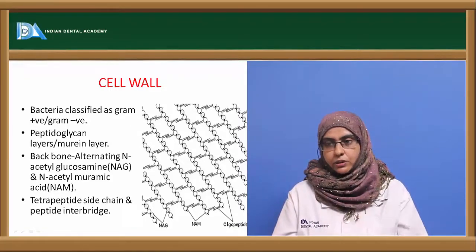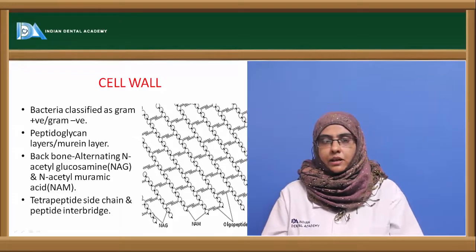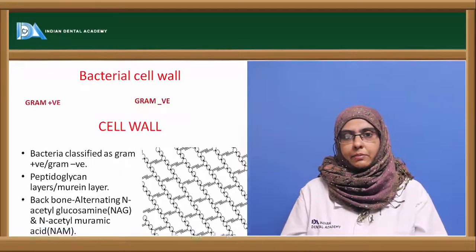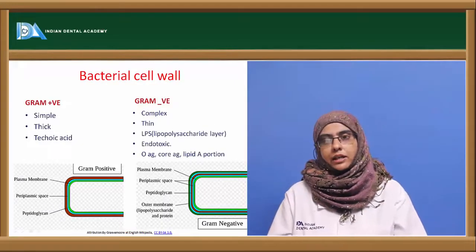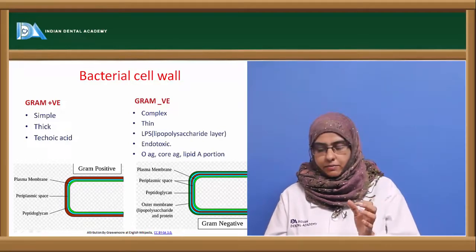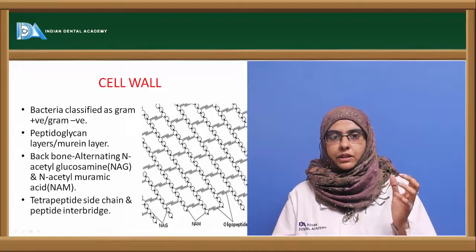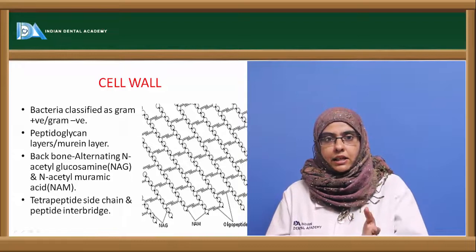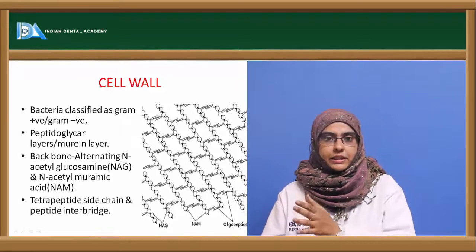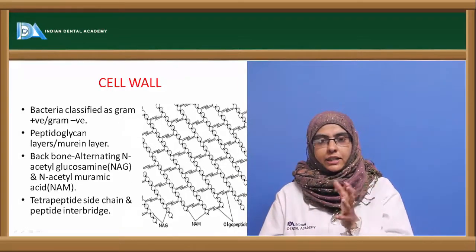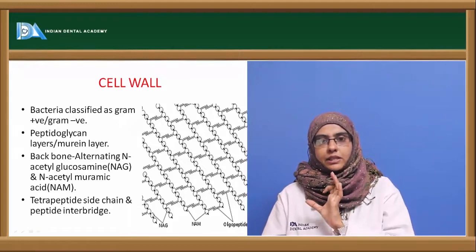So the chemical composition again varies from one organism to the other. The cell wall is the most important part of the bacteria, and bacteria can be broadly classified into gram-positive or gram-negative. This cell wall is mostly made up of carbohydrates, and lipids in some bacteria such as mycobacteria, which also have an external lipid component in the cell wall.